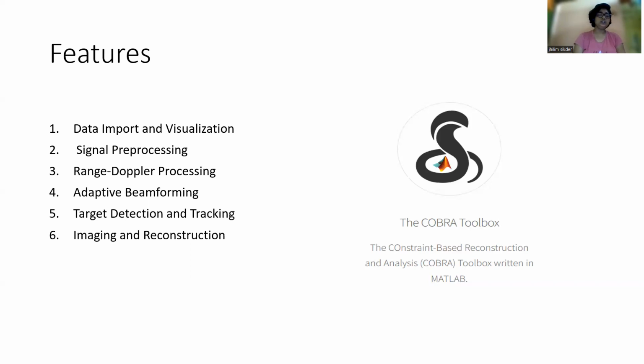Now the fifth one is target detection and tracking. The Cobra Toolbox incorporates algorithms for target detection and tracking. It provides functions for users for threshold-based detection. Now the sixth one is imaging and reconstruction. The Cobra Toolbox offers imaging and reconstruction capabilities for radar data. It includes functions for range, angle imaging, synthetic apertures, and many more.